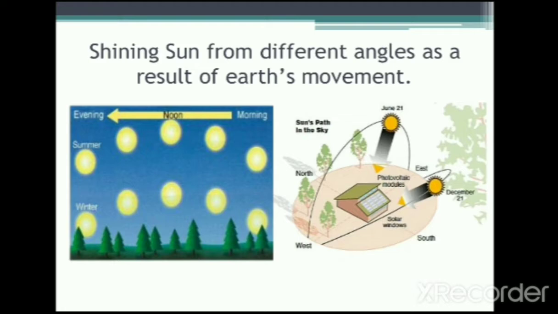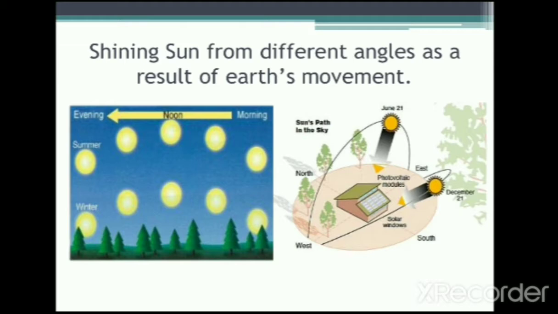Something interesting: the sun shining from different angles as a result of Earth's movement. Can you see the sun moving from evening to morning? It's moving round and round. All right, look at the second picture you have there. The sun's path in the sky. It moves and it rotates. It's not the sun itself that is moving. We are the ones moving, but it looks like the sun is moving.